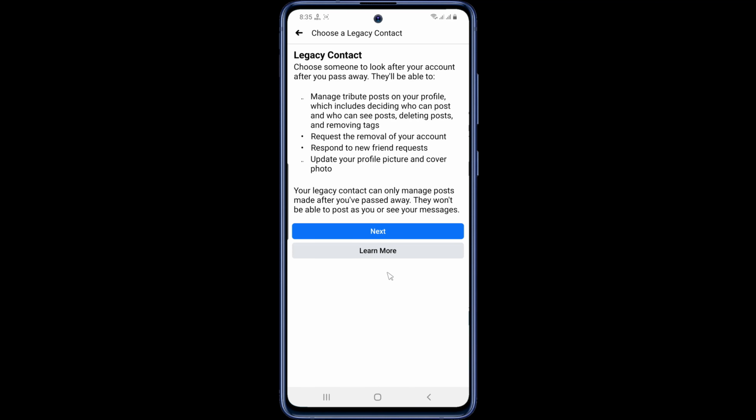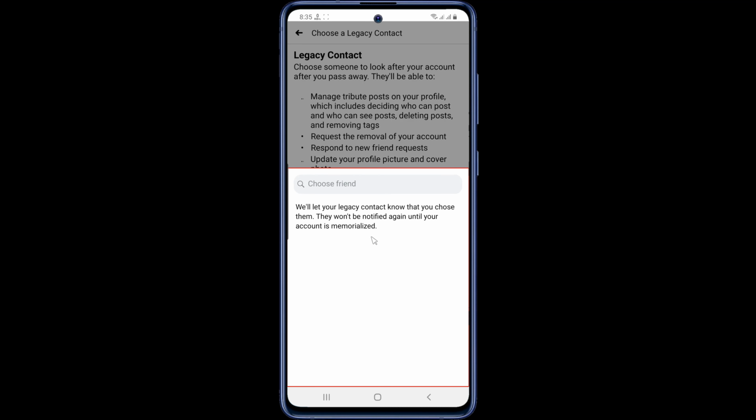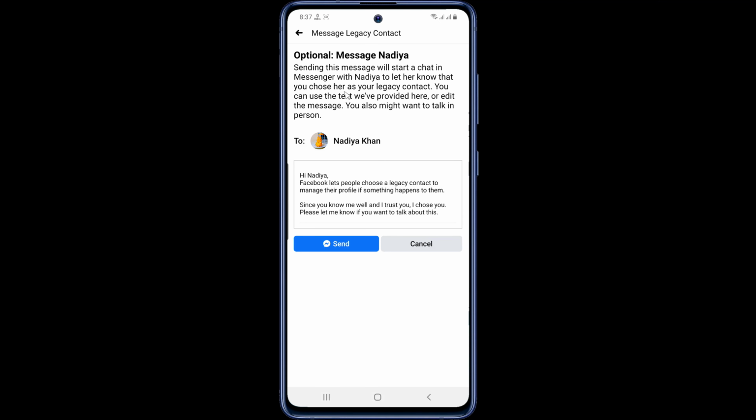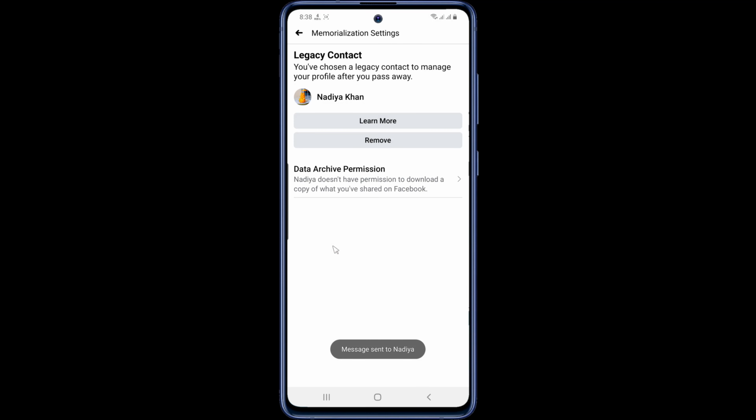You will then see more information about what this contact will be able to do with your account. They will be able to manage your account but will not be able to access your private messages. Tap Next to move on. Now type in the name of your Facebook friend you want to choose as your legacy contact. When they appear in the search results, tap their name to select them. To let this person know that you've chosen them as your legacy contact, tap Send. Your legacy contact will then be saved.